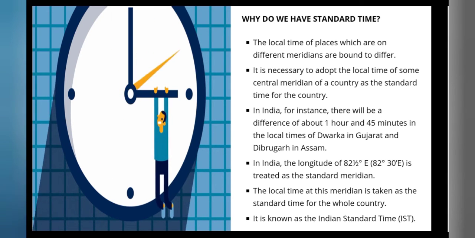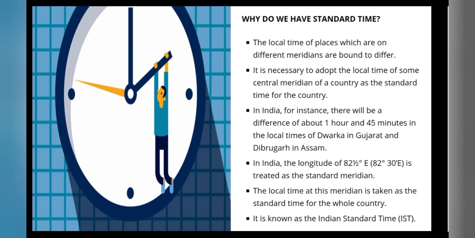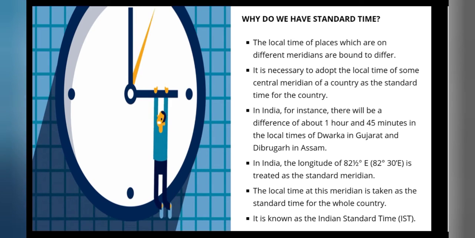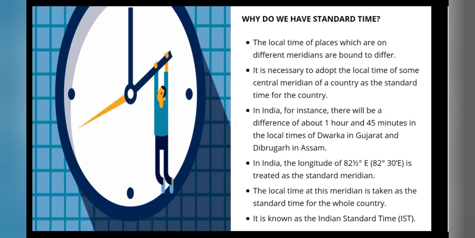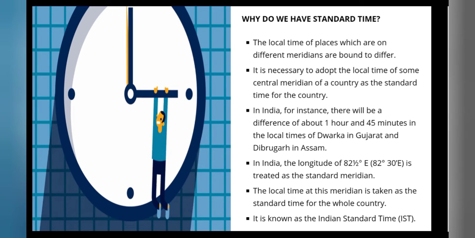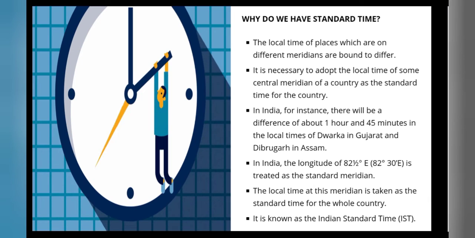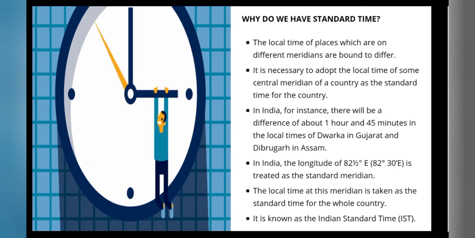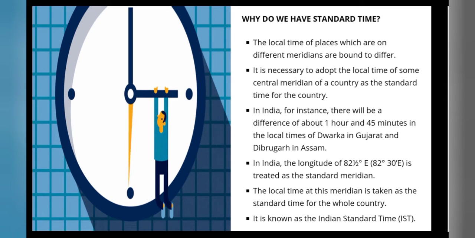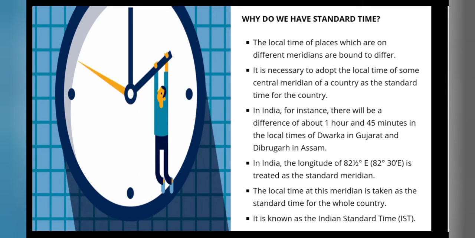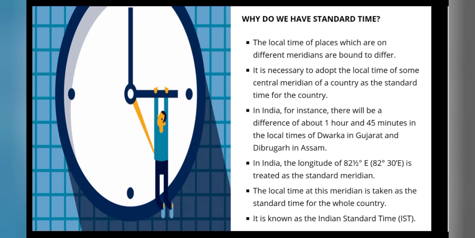In India, the longitude of 82.5 degrees east is treated as the standard meridian. The local time of this meridian is followed all over the country. This is known as Indian Standard Time. Through an international agreement, the local time of all places is linked to Greenwich Mean Time. Different places have different times.